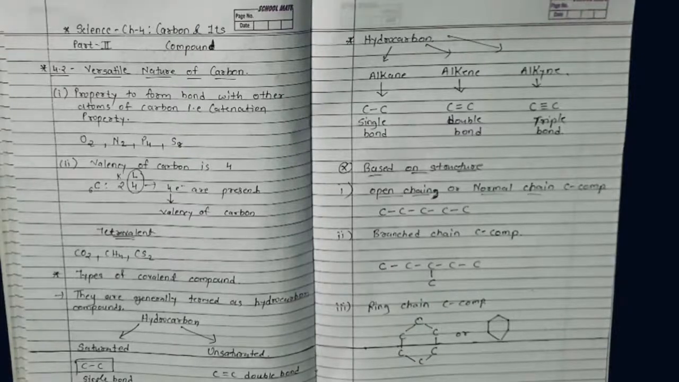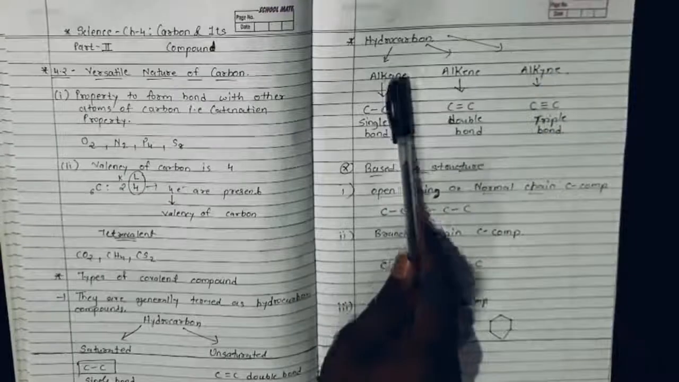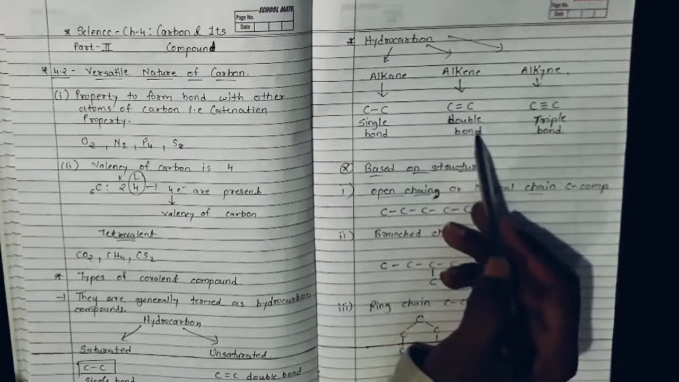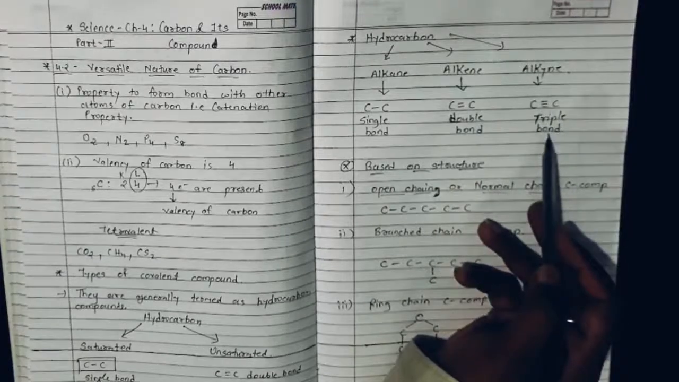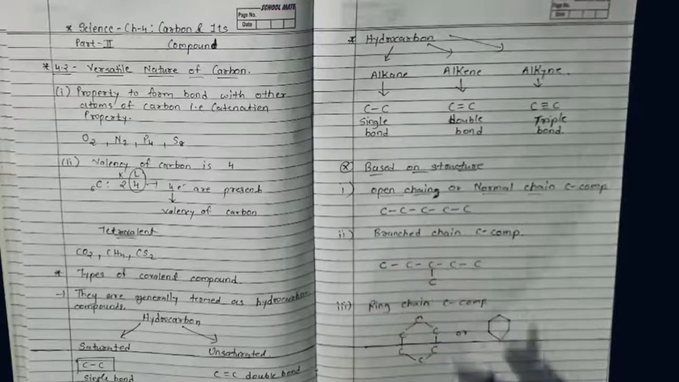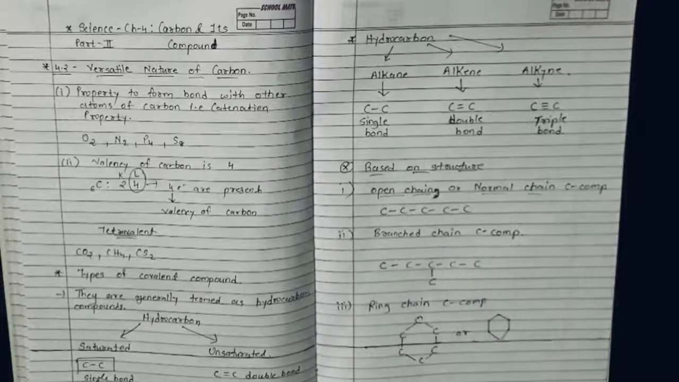Apart from that, specifically, hydrocarbons are further classified into three parts: alkane, alkene and alkyne. In alkane, a carbon-carbon single bond is there. In alkene there is a carbon-carbon double bond, and in alkyne there is a carbon-carbon triple bond. And based on structure, they have been classified into three categories again: open chain, branch chain and ring chain. Okay, I hope you got the topic clearly.